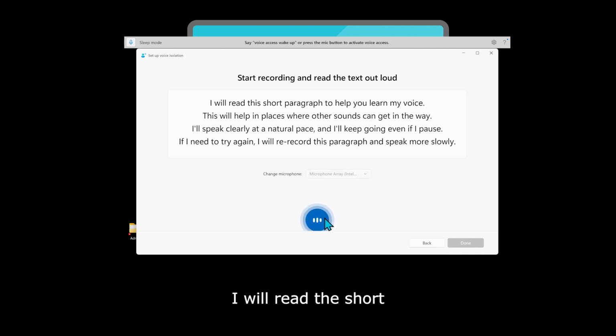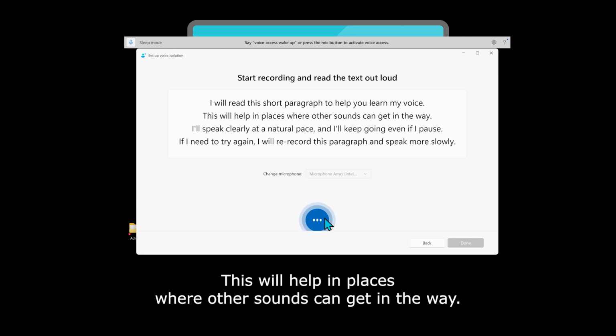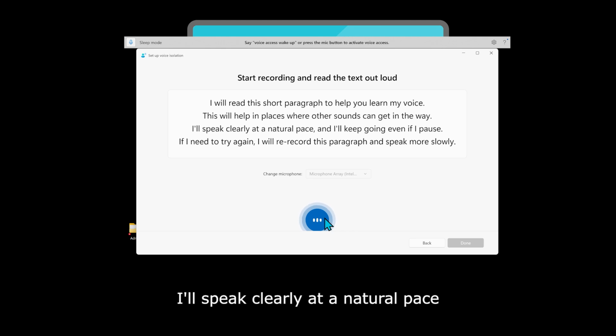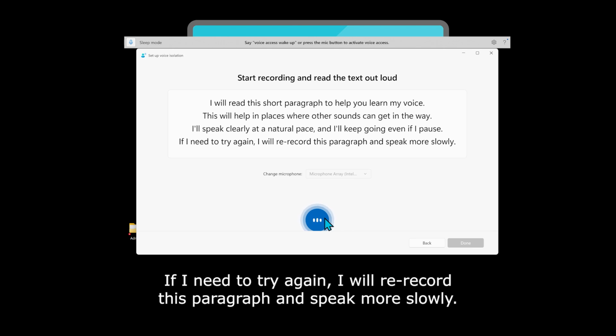I will read this short paragraph to help you learn my voice. This will help in places where other sounds can get in the way. I'll speak clearly at a natural pace and I'll keep going even if I pause. If I need to try again, I will re-record this paragraph and speak more slowly.